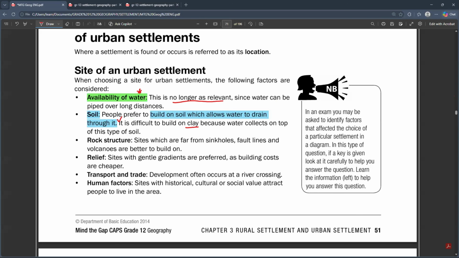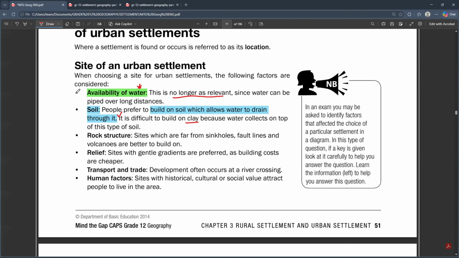Plants can only grow on sand, or they can grow on the soil that allows water to infiltrate, but they cannot grow on clay. Even building is difficult. This clay actually makes construction and building difficult as well.